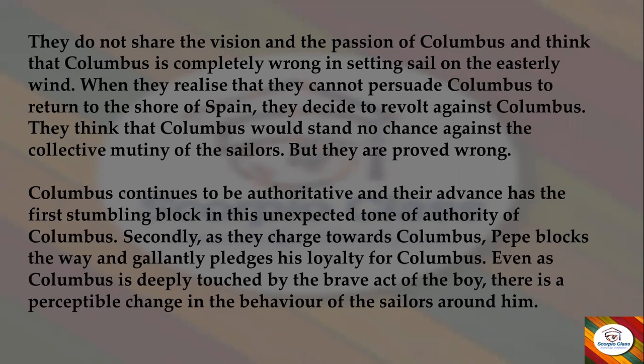suppress them. Secondly, as they charge towards Columbus, Pepe blocks the way and gallantly pledges his loyalty for Columbus. That was the first thing that they got, a stumbling block. And the second thing was Pepe, who was a very honest and loyal worker or boy of Columbus. He stood in the way and he showed his loyalty for Columbus. He supported Columbus throughout. Even as Columbus is deeply touched by the brave act of the boy, there is a perceptible change in the behavior of the sailors around him.